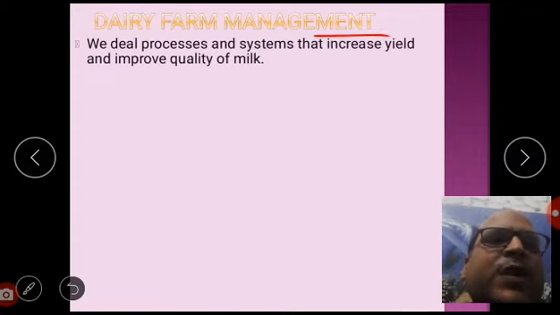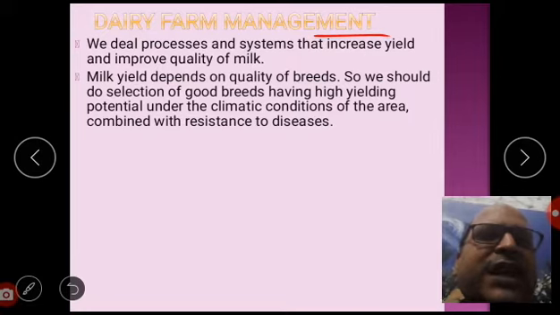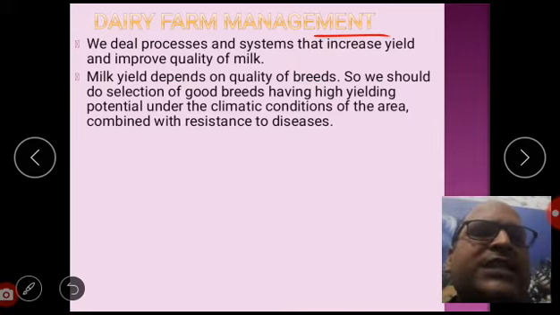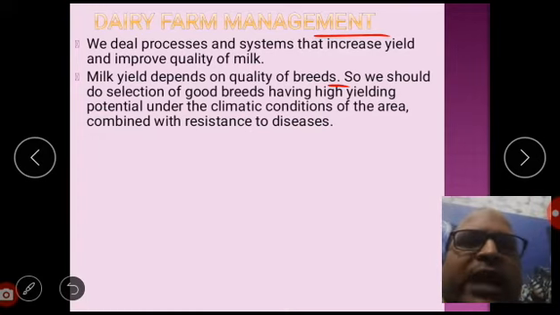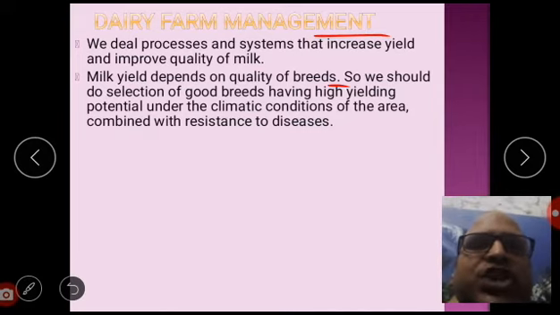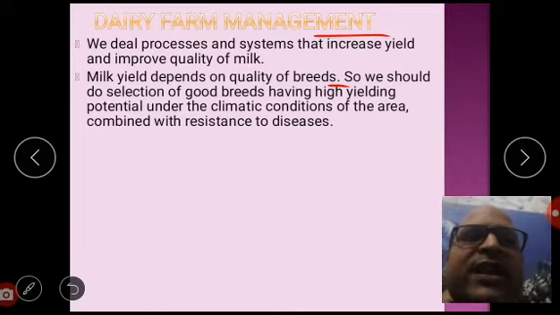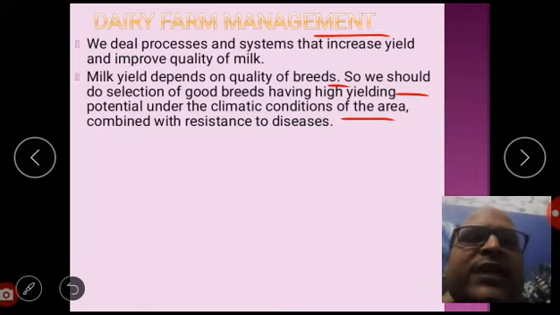We deal with processes and systems that increase yield and improve quality of milk. Milk yield depends on quality of breeds. Breeds means which race we are going to choose, for rearing and caring. So we should select good breeds having high yielding potential under the climate conditions of the area, combined with resistance to diseases.